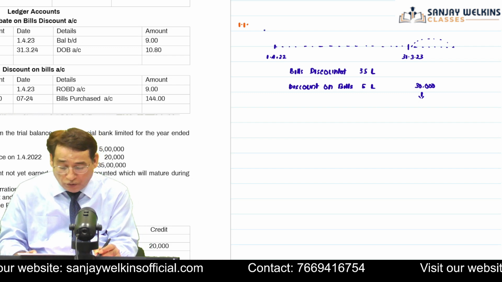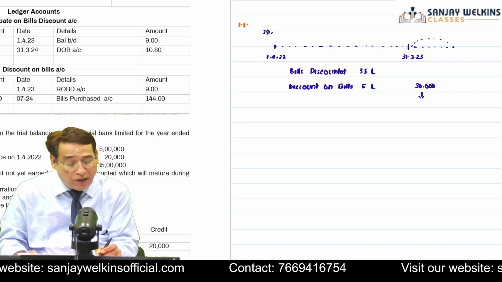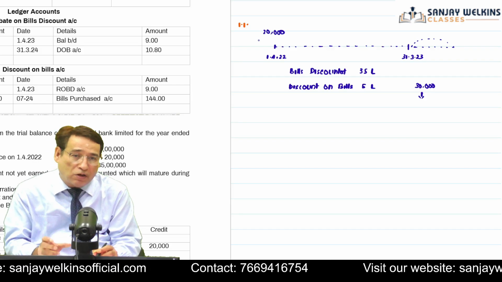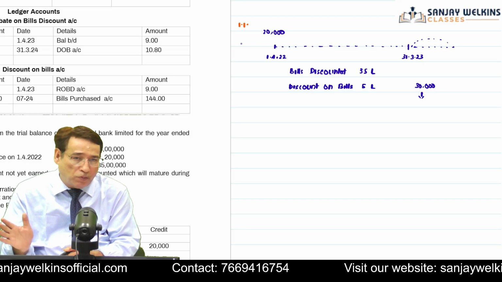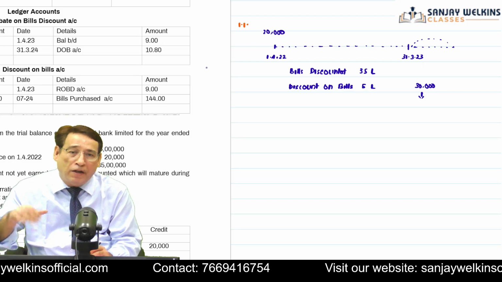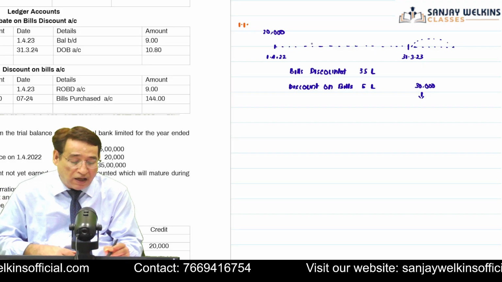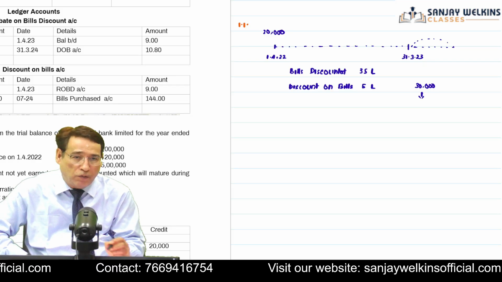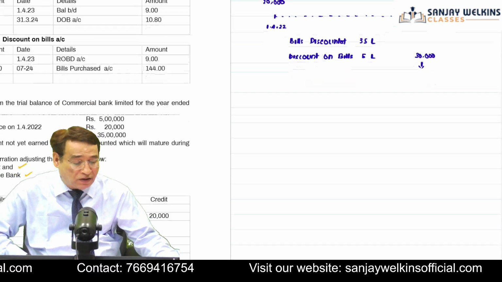Further, in this particular question, you are also given the opening balance of what we call rebate on bills discount account. Obviously, this 20,000 must belong to those bills which have remained unmatured at the end of the last year and will mature in the current year. So that is why the rebate on bills discount account opening balance will be added to the current year's balance. Is it clear to you?